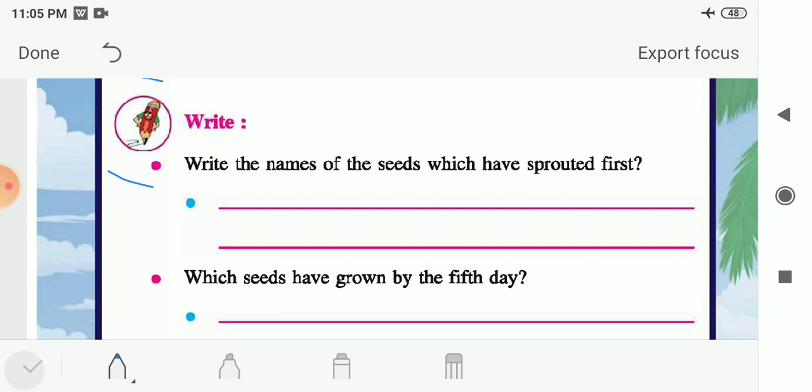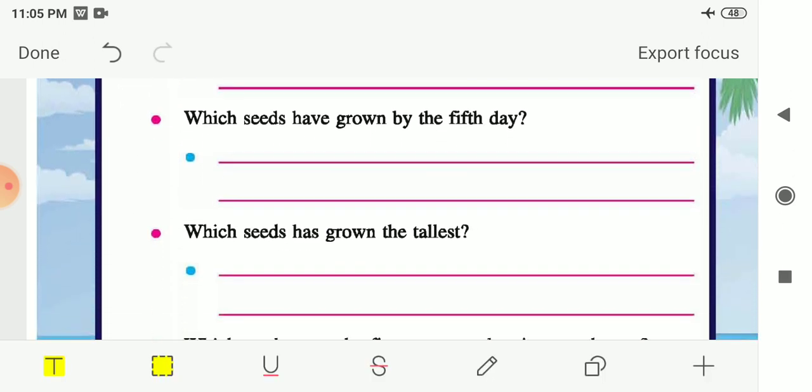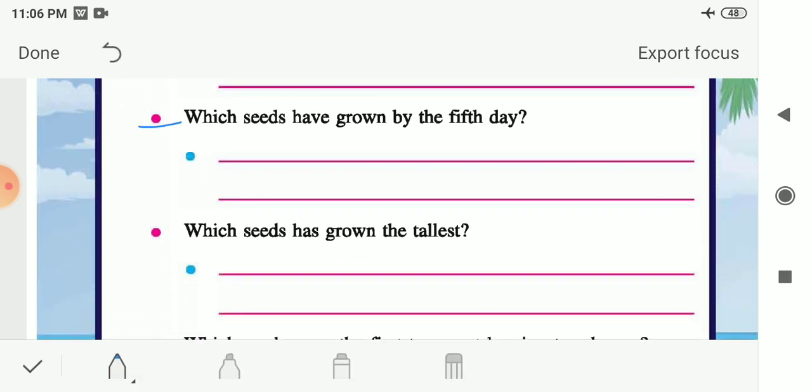The next question, which seeds have grown by the 5th day? In every teacup, you have to sow 1 or 2 seeds of the same kind, and then you have to write here in the second question which seeds have grown by the 5th day. In which seed you have found the green shoot coming out from the soil on the 5th day, you have to write the name of all those seeds.